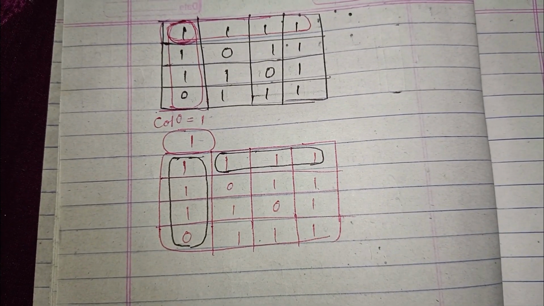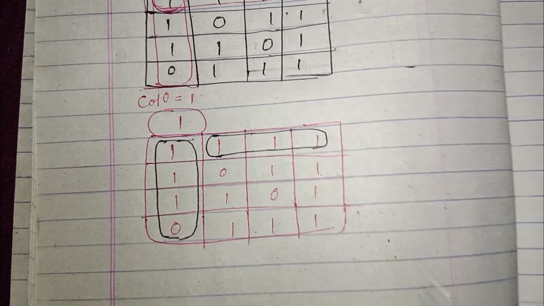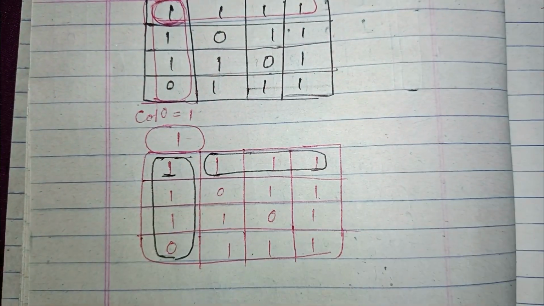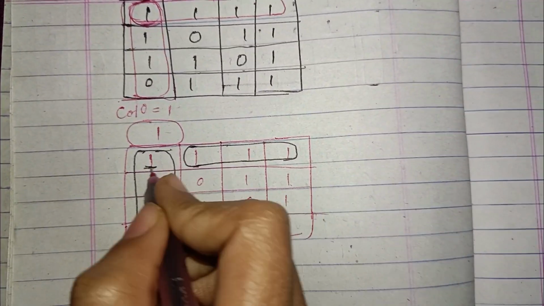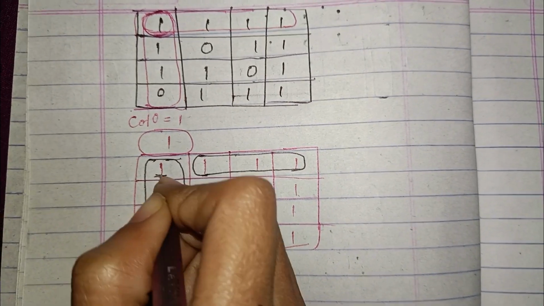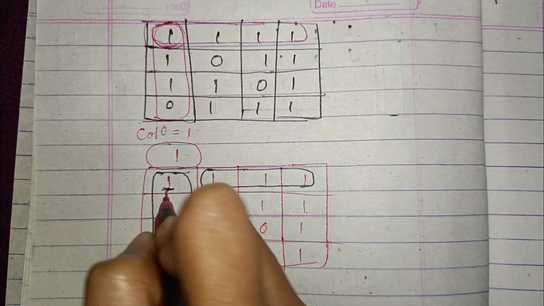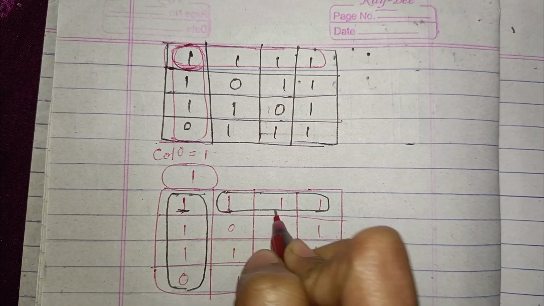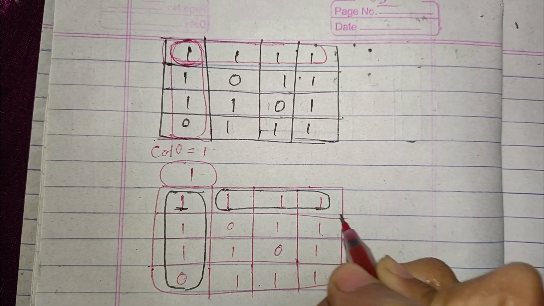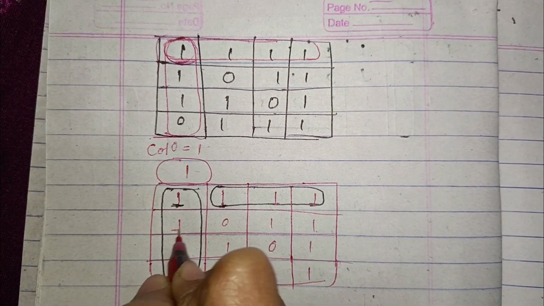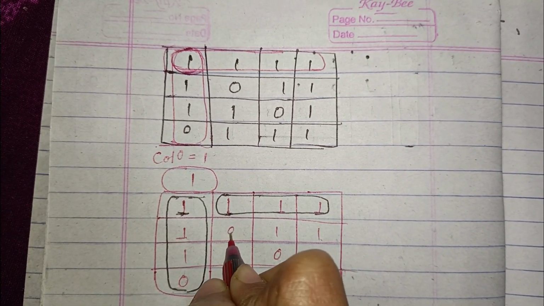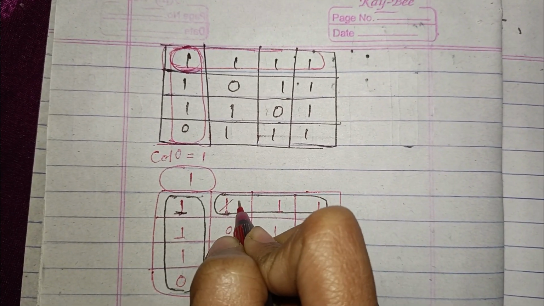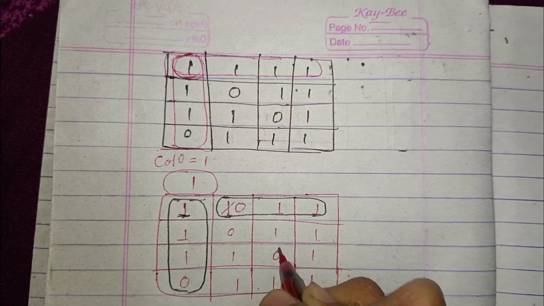Okay, now we traverse it. 1, it is safe, then 1 it is safe, then 1 it is safe, after that 1 it is safe, then here 0, this will be 0.